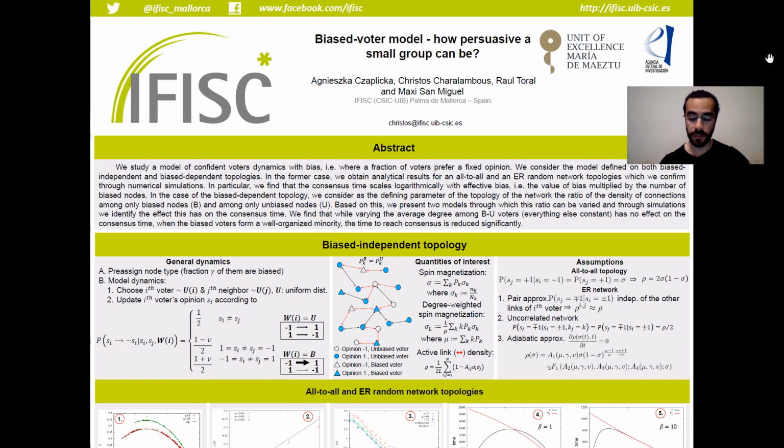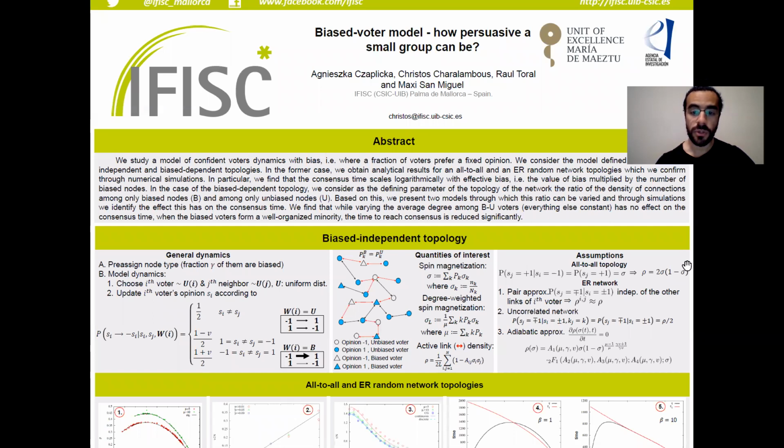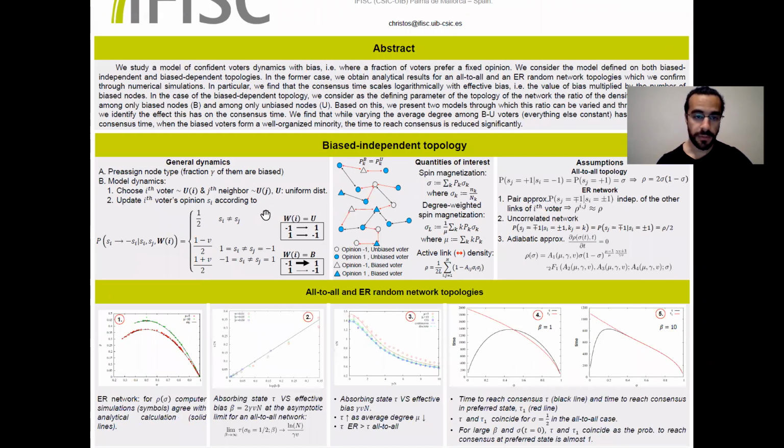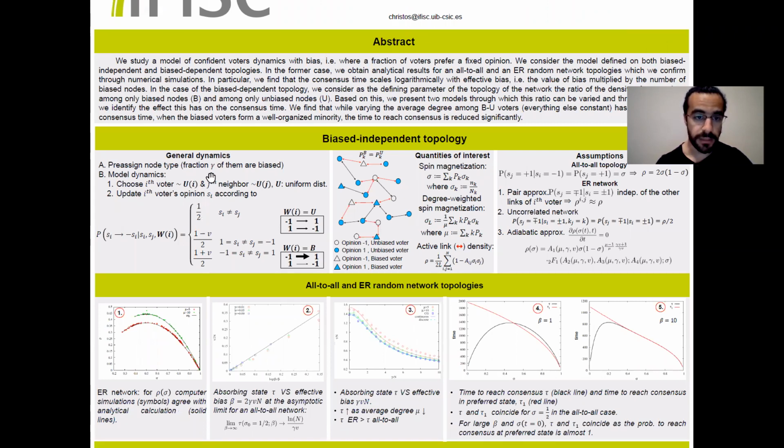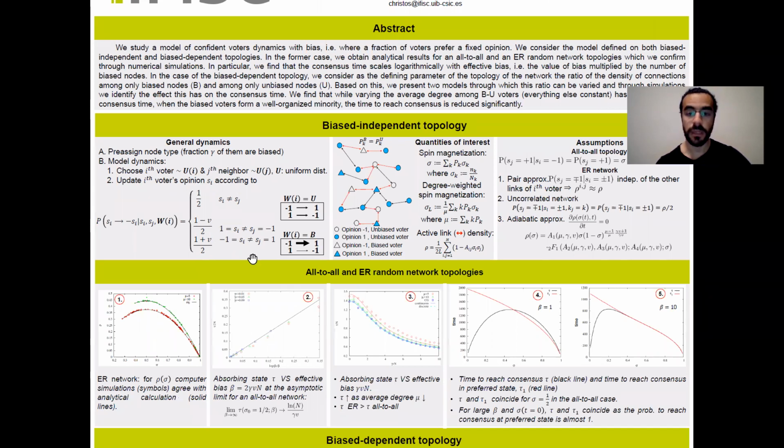First, where all of them were lying on the same topology, which we termed the biased independent topology scenario, and second, the case where the biased voters lied on a different network topology than the agents that are unbiased. The general dynamics of the voters are the ones presented here, where some fraction gamma of them has a bias V towards a certain fixed opinion.